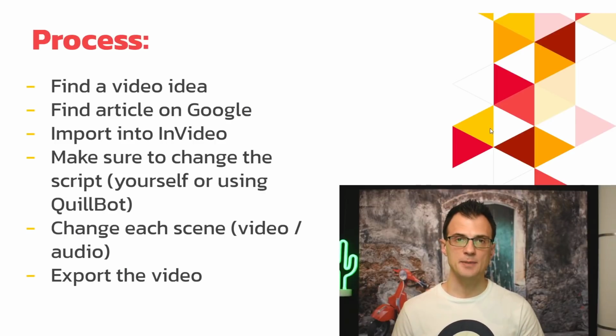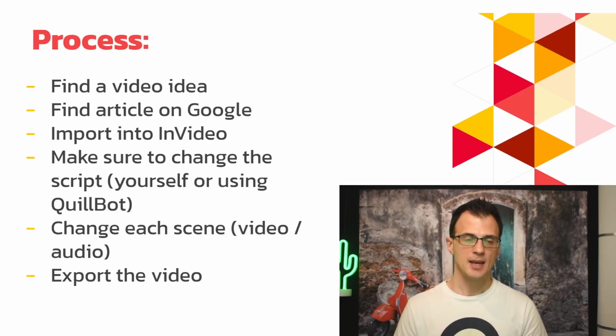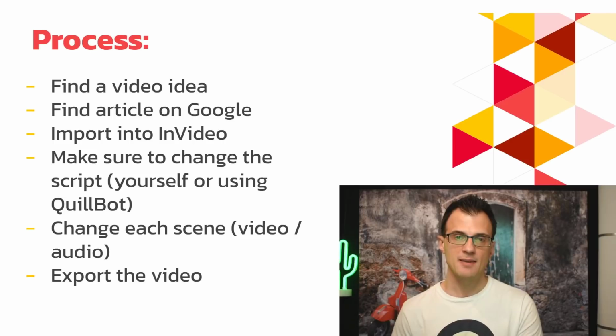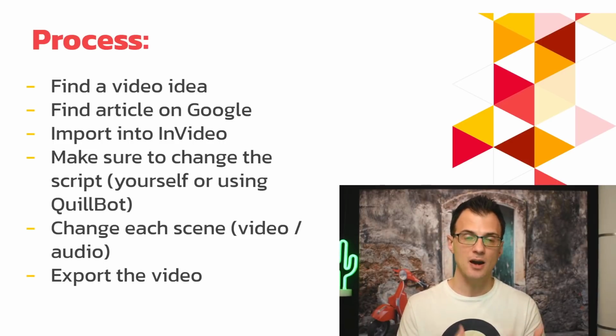So guys, just to summarize the process, once again, is to find a video idea. You can find that by searching what other videos are popular on YouTube. The second step is to find an article on Google, because if you want to convert an article into a video, it's best to actually find that article first and then import it into InVideo, showing the steps that I showed to you earlier in this video.